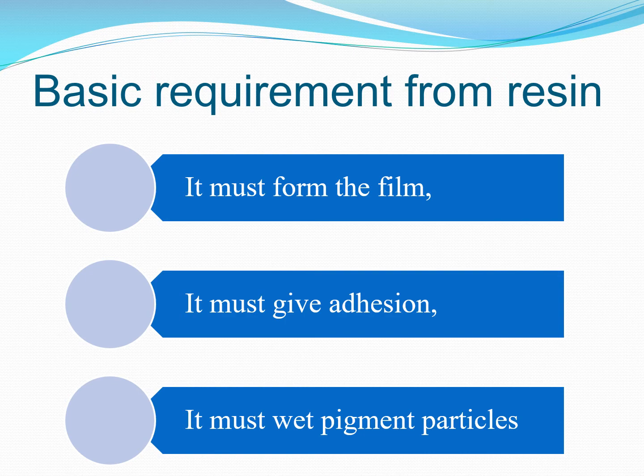And the third requirement for the material that can be used as resin is that it must wet the pigment particles. For any colored coatings, the material that is used to impart that color is pigment. So it is the responsibility of that resin to wet the pigment particles.